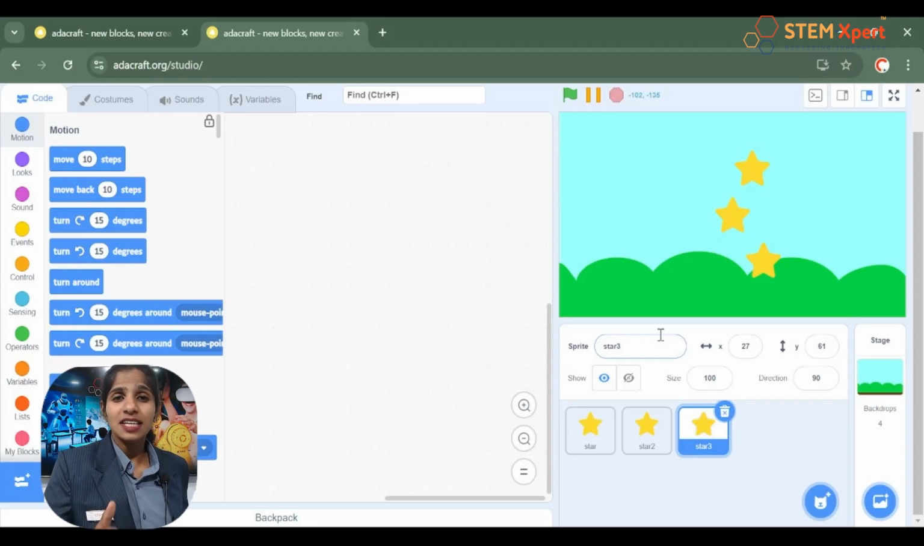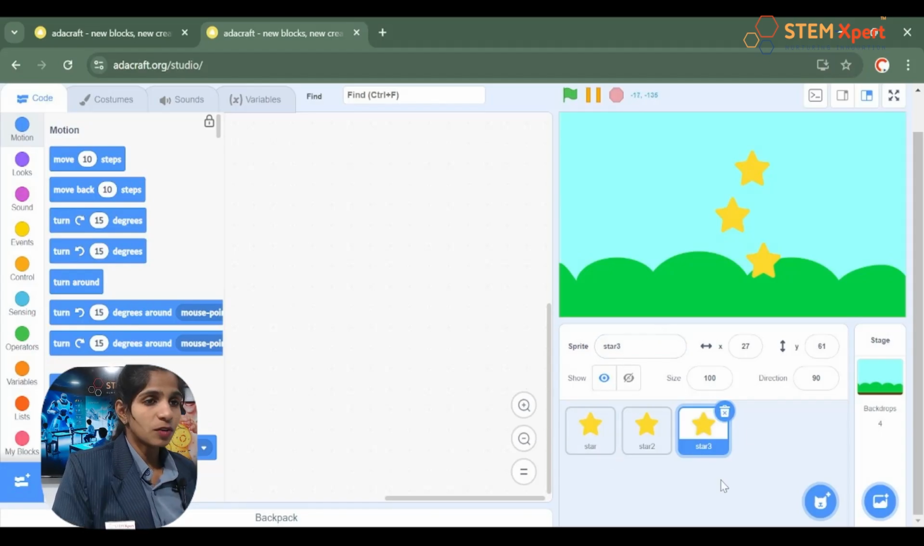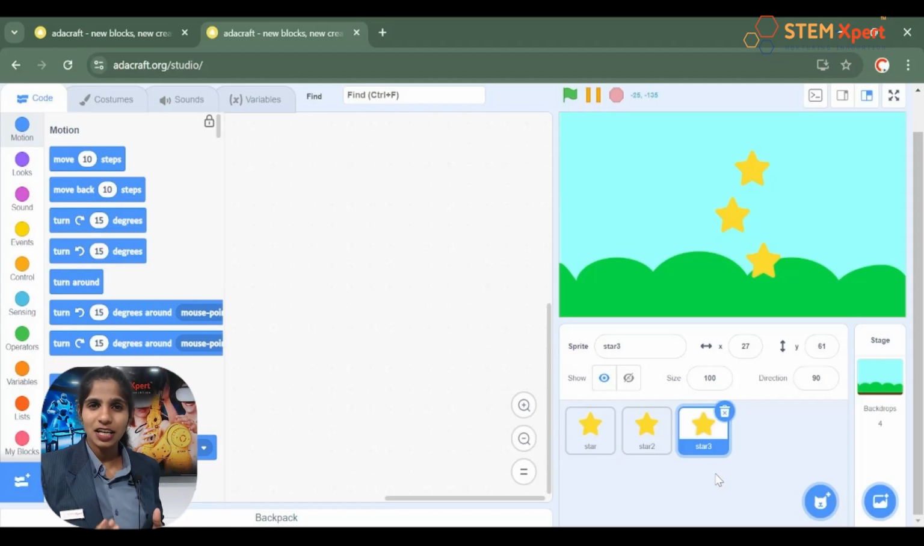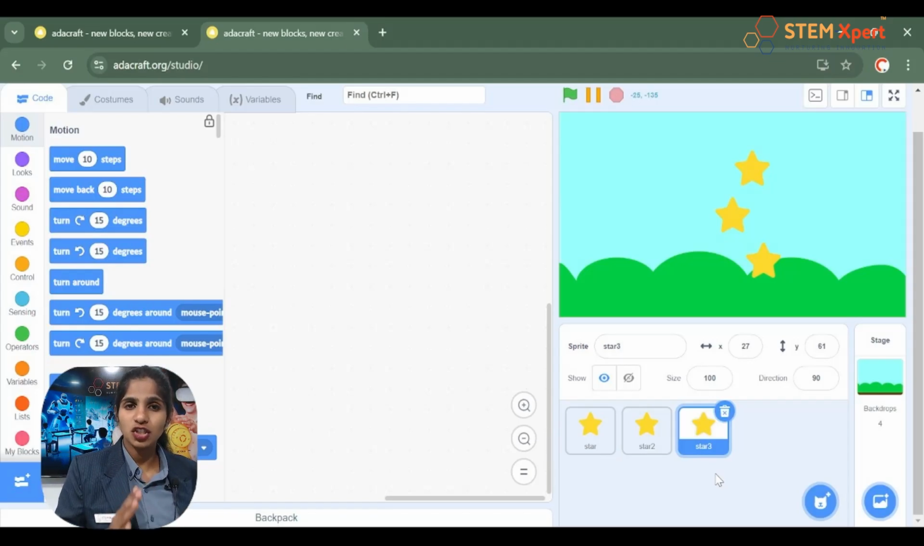Yes, see, in Adacraft, it is possible to duplicate things, that is to get many copies of the same thing. You can use the duplicate option. For that, simply right click on it and then select the option duplicate. You will get more copies of the same sprite. Just try it out, all of you. Have you got it? Good.